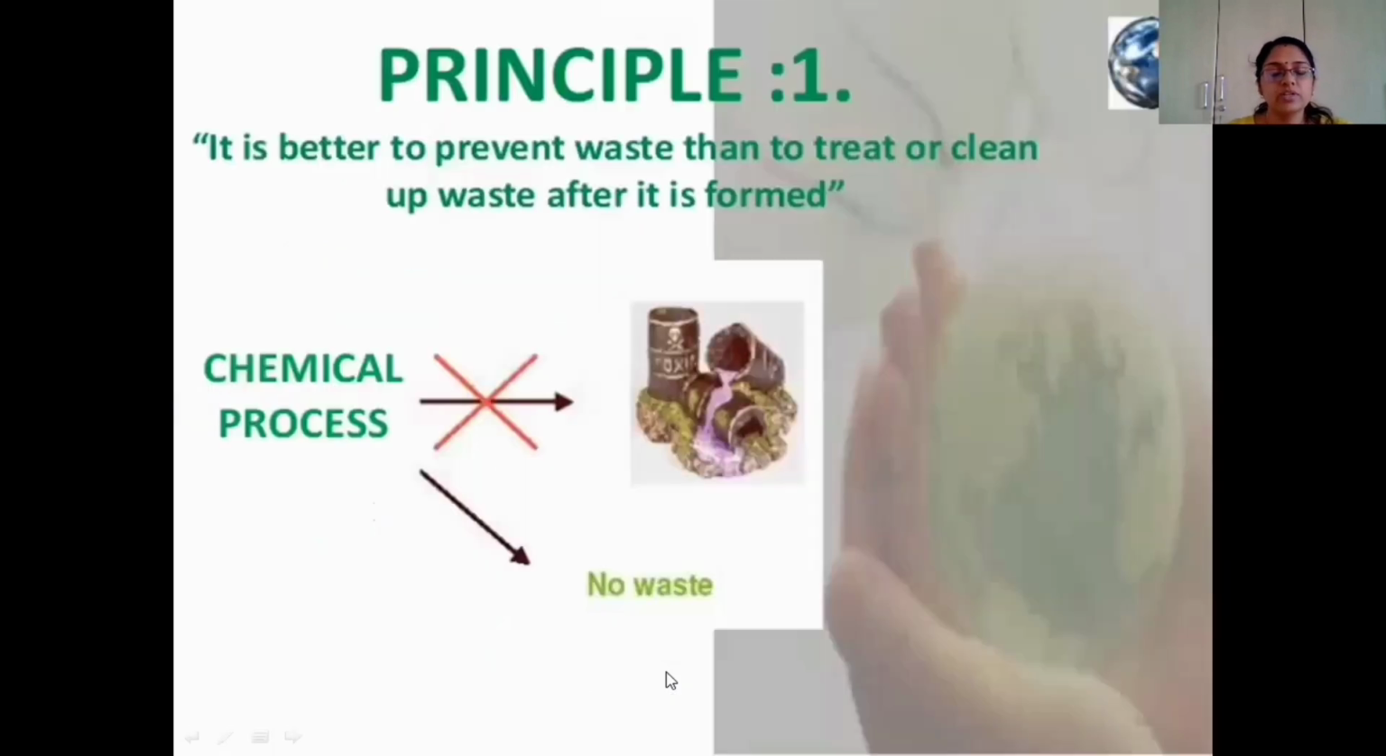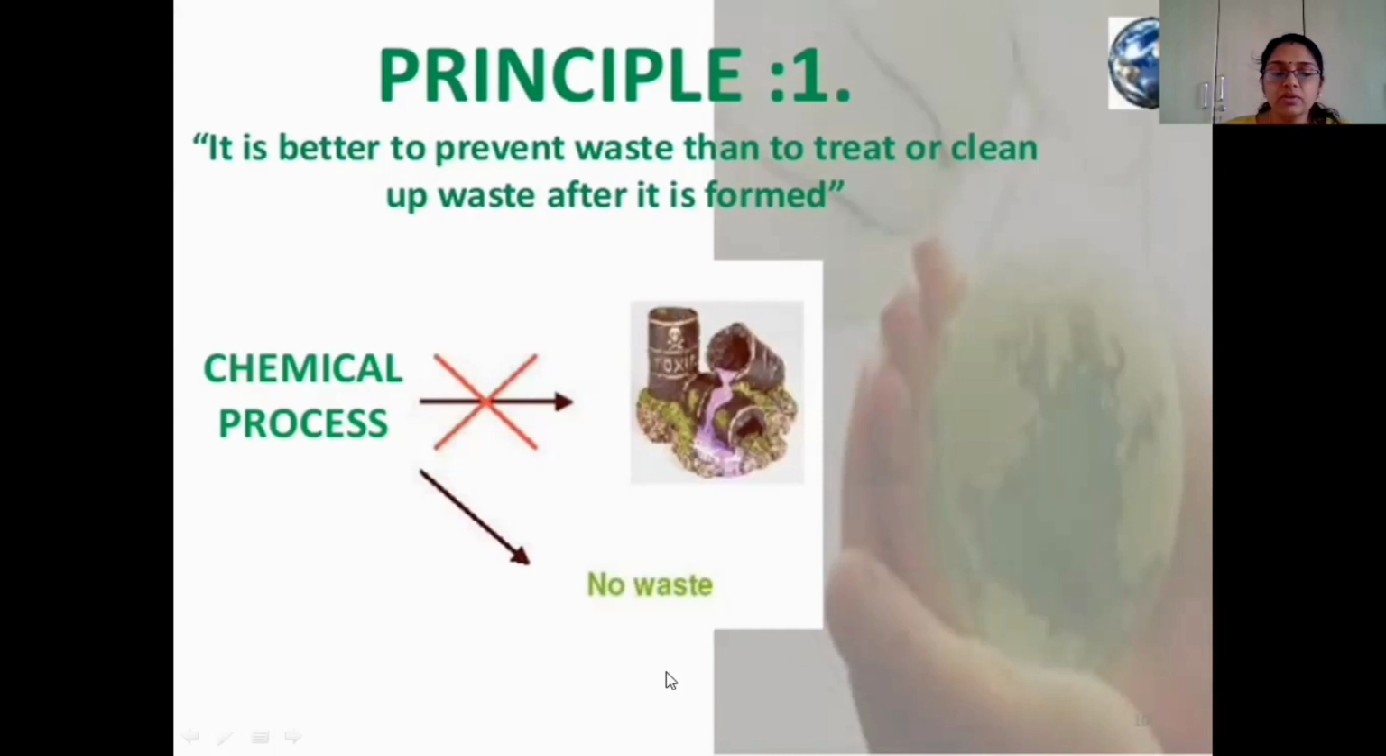So coming to the first principle, that is prevention of waste or minimize the byproducts in a chemical reaction. This principle can be easily explained by taking a simple example from our daily life. Suppose our house is clean and tidy, then there will be no effort needed to clean up that room or house. But if our room is too messy or untidy, then we should take an effort to clean up that room. Same concept we are using in this principle.